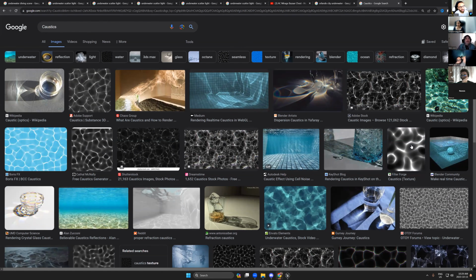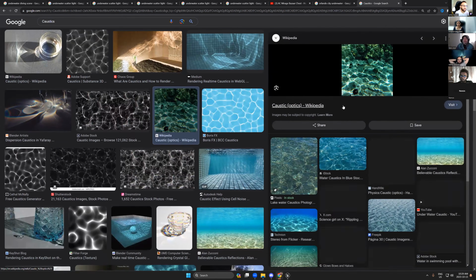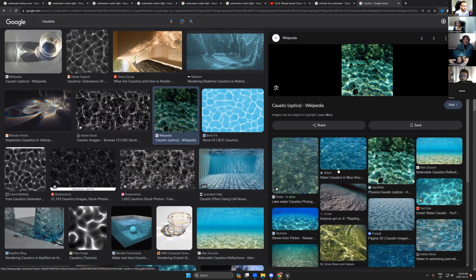So the second option in underwater that makes your underwater scene look natural is caustics. The caustics are the scattering of light on the underwater surface. When you have any surface, like the water surface, it scatters all the light and creates something called caustics.